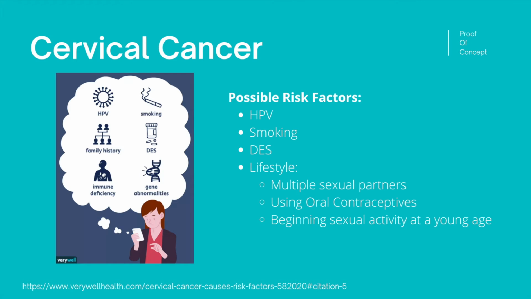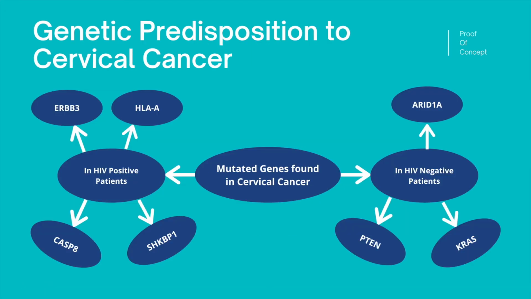Some of its possible risk factors are an infection with HPV, smoking, DES, and lifestyle, such as multiple sexual partners, using oral contraceptives, and beginning sexual activity at a young age. Other more in-depth factors that could be taken into analysis of cervical cancer show that there are more interplaying factors, such as whether the person is HIV positive, and further, ERB3, HLA, CASP8, and CHKBP1 could be used to find the predisposition of the person to cervical cancer.